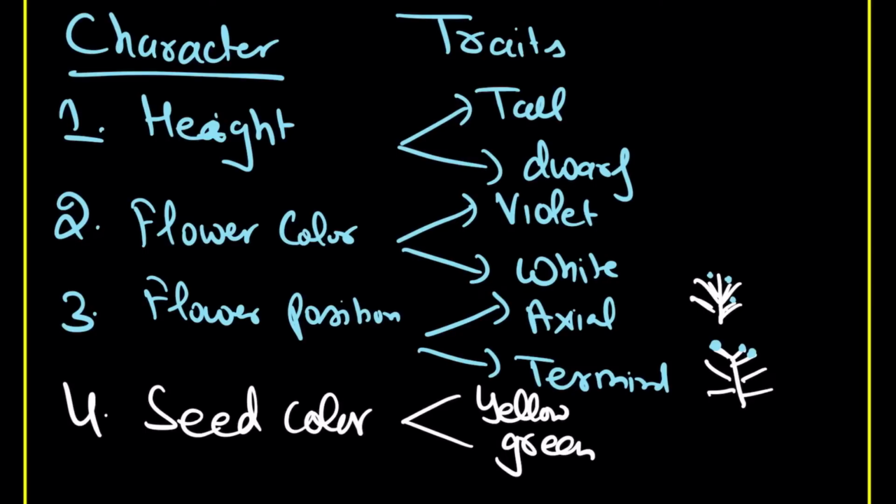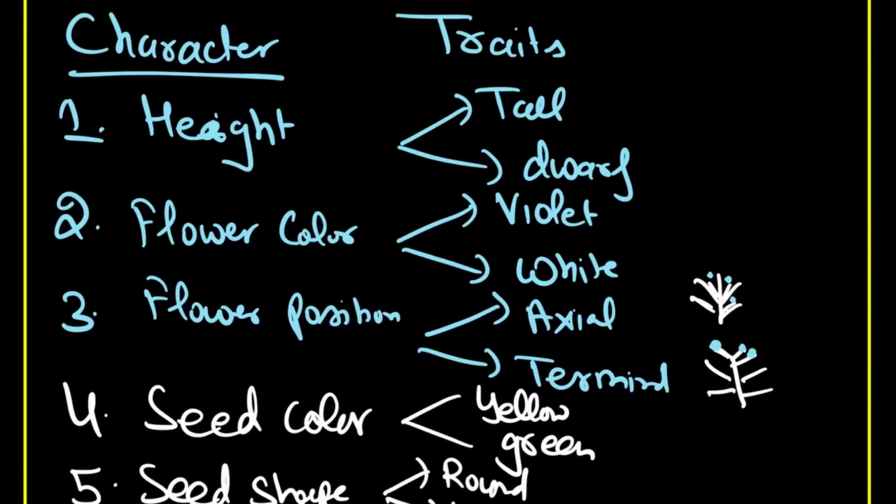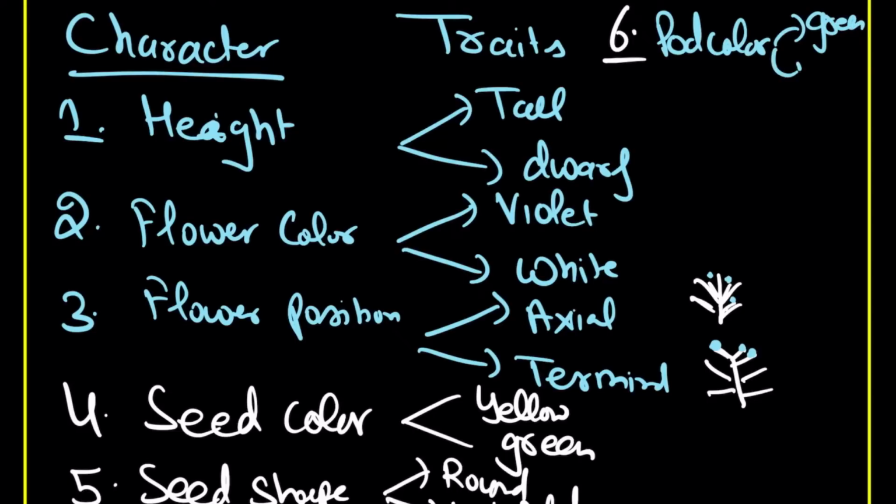Then you are going to see the seed shape, which can be round or wrinkled. Next, the sixth one is the pod color, which can be green or yellow.